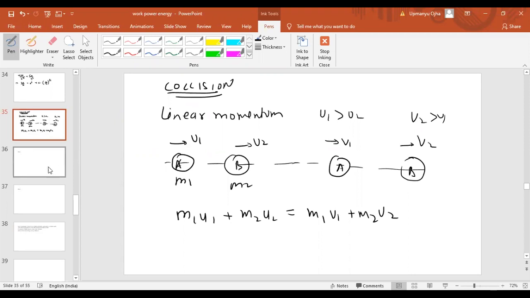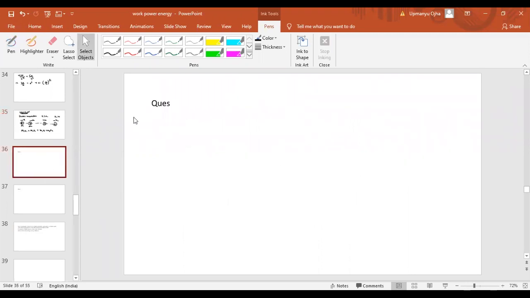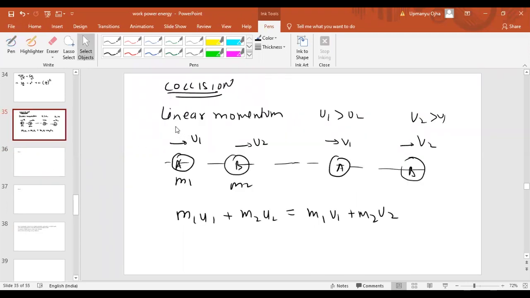Now there are three types of collision: elastic collision, inelastic collision, and perfectly inelastic collision. From the name itself, elastic collision means that the total energy is conserved before and after the collision. Inelastic means the energy will not remain conserved after collision.